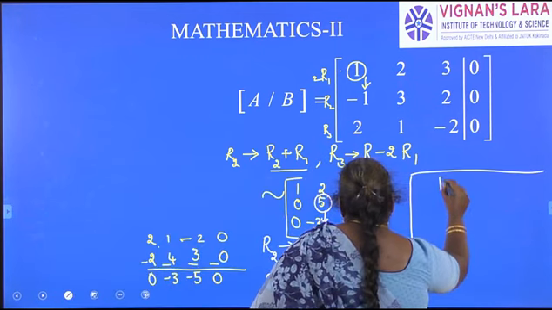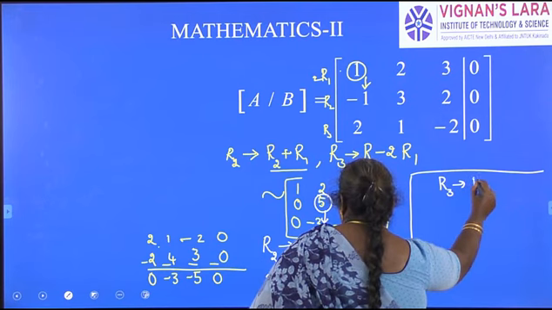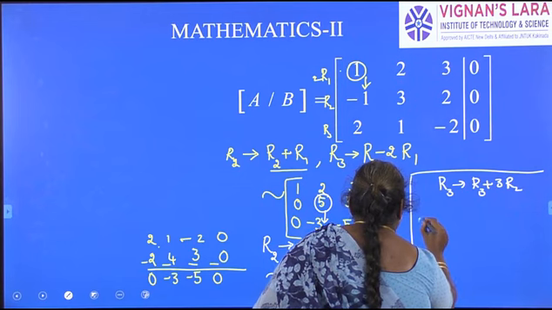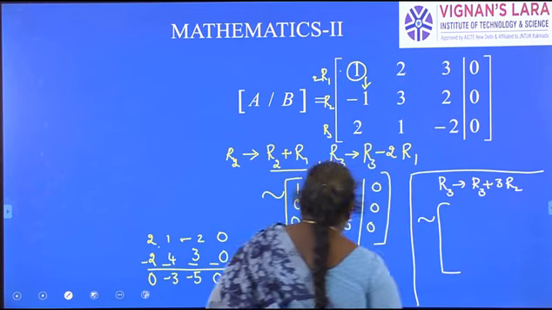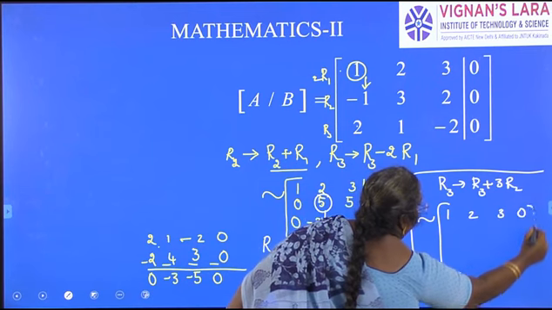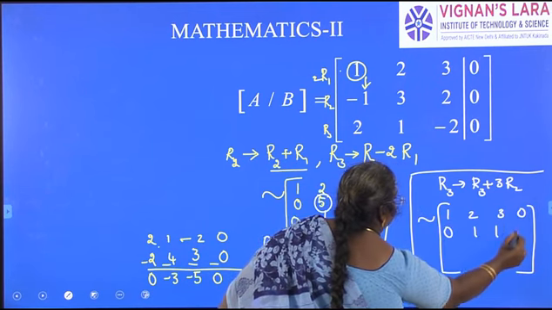So R3 changes to R3 plus 3R2. Only a change is being made to row 3, so row 1 and row 2 remain the same. It is 1, 2, 3, 0, 0, 1, 1, 0.